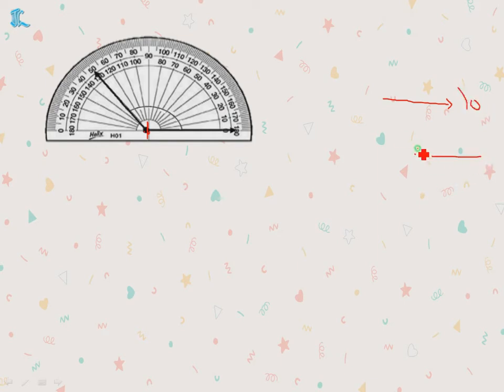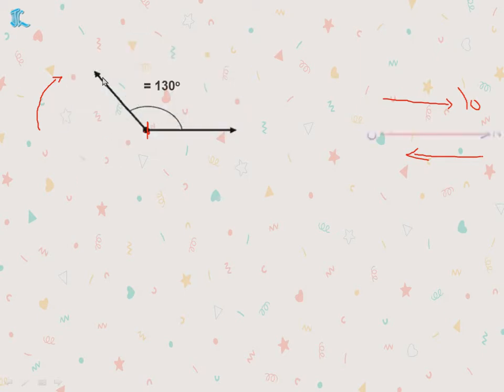But if the arm is like that, then also you will place the protractor similarly like this, because you can see 0 from this side and 0 from this side. If the arm is this side, then you will count from this 0. You have to remember that, and you count 0, 10, 20, 30, up to 90, 100, and it's exactly at 130 degrees. So the angle formed here is 130 degrees.